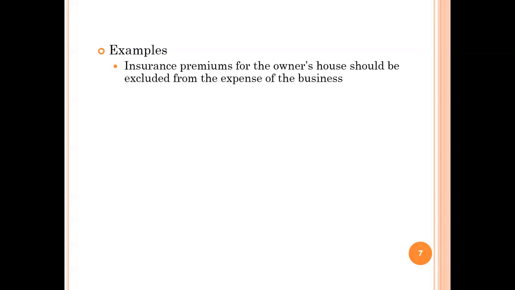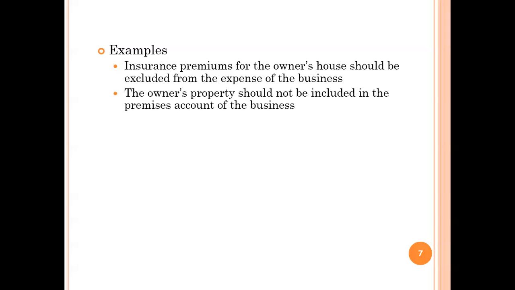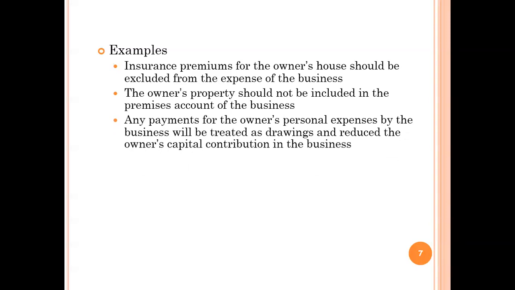Business entity means the business is separate from its members. What are the examples of that? Insurance premiums for the owner's house should be excluded from the expenses of the business. That is related to the owner, the member. Members are different from the business. Again, the owner's property should not be included in the premises accounts of the business. Again, any payment for the owner's personal expenses by the business will be treated as drawings and reduce the owner's capital contribution in the business.